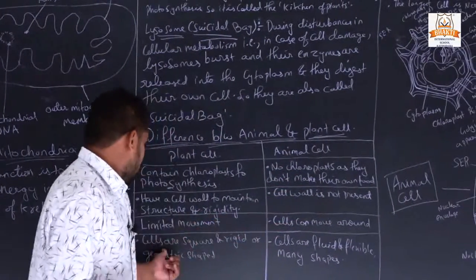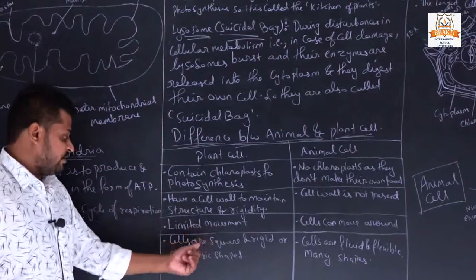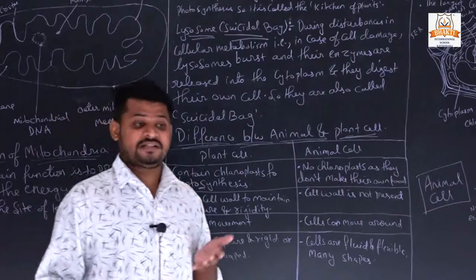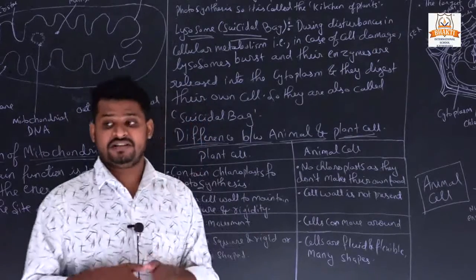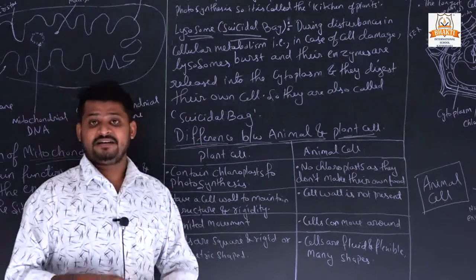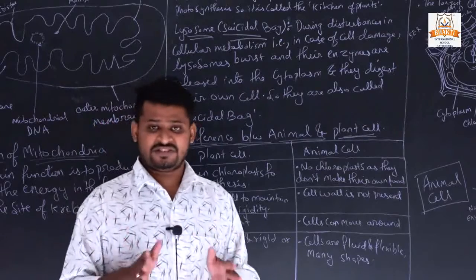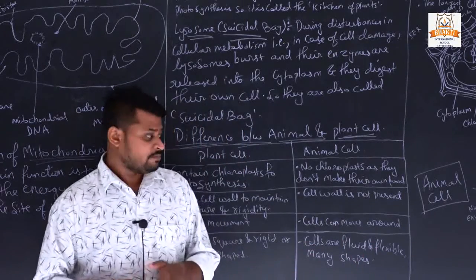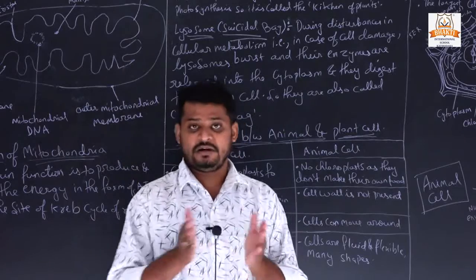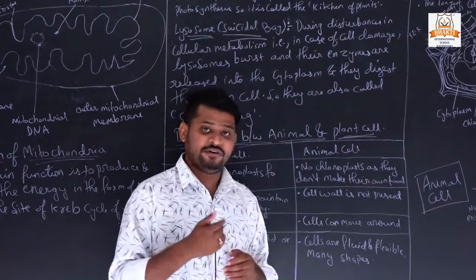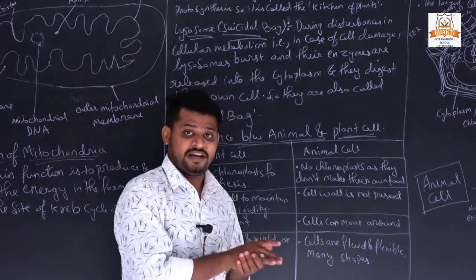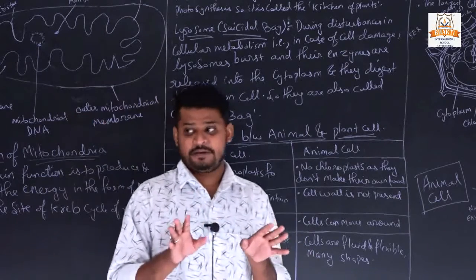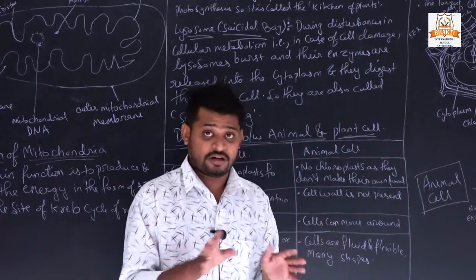Plant cells are square and rigid, with geometric shapes. We all know the flowers and leaves and fruits all have geometrical shapes. Some are round, some are rectangle, some are square, all have some structure. But animal cells are flexible in nature and have fluidity, which means they will flow anywhere in our body. So they don't have the same shape, they have many shapes, not limited shapes.